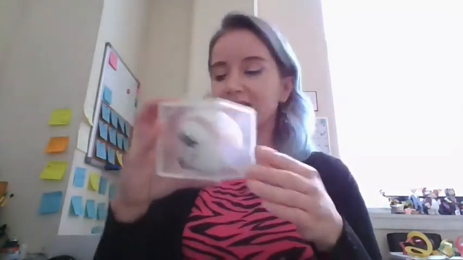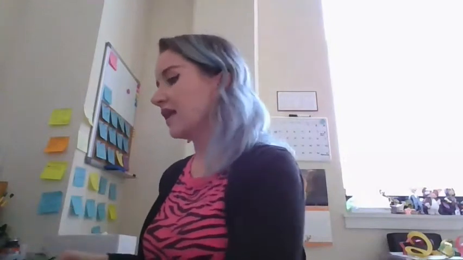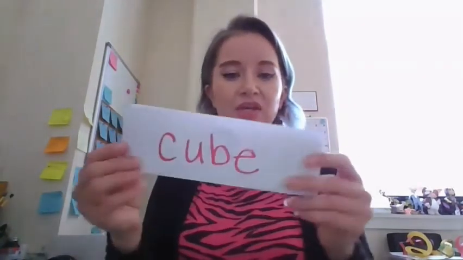It has 1, 2, 3, 4, 5, 6, 7, 8 corners. It has 1, 2, 3, 4, 5, 6, 7, 8, 9, 10, 11, 12 edges. This is a cube. All right, what is this one?